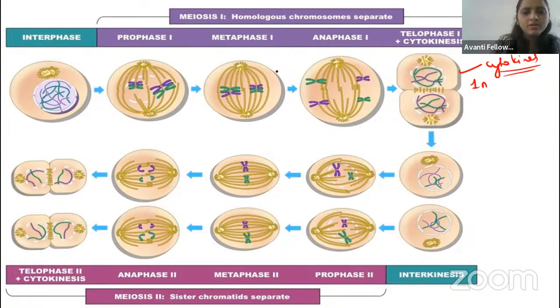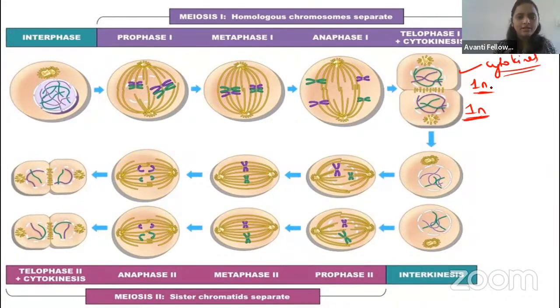Yes, the cell was divided into two, right? So now you tell me, are these daughter cells haploid or diploid? This is a very important question, guys. So these are haploid in structure, haploid. Okay, remember. So these two cells are there, right? The haploid cells will undergo meiosis 2. Meiosis 2 is exactly like mitosis.